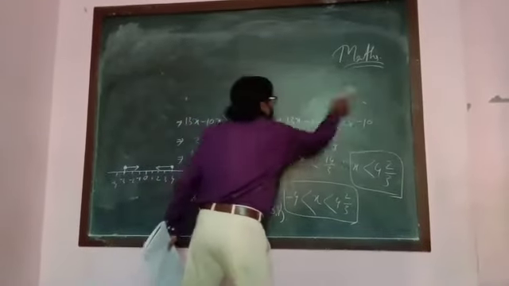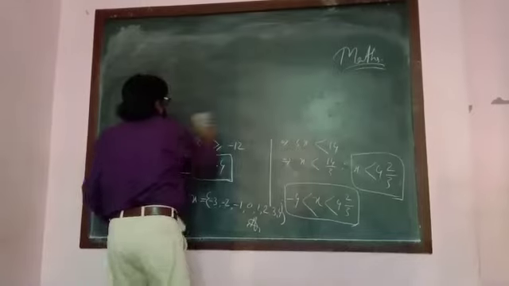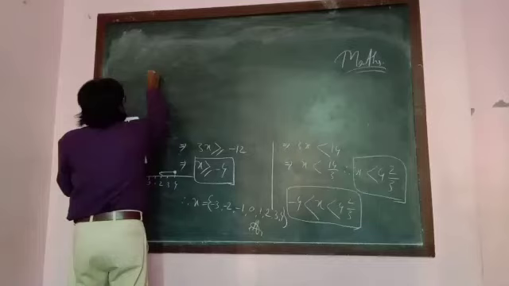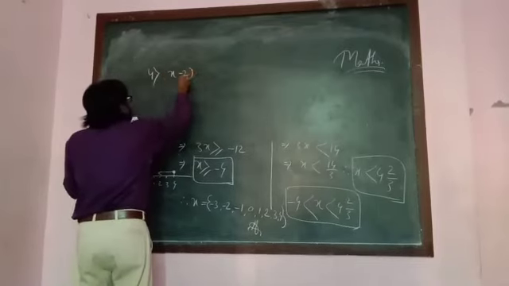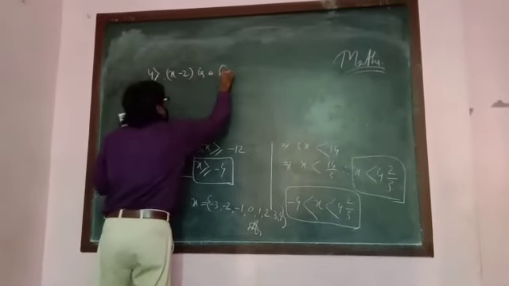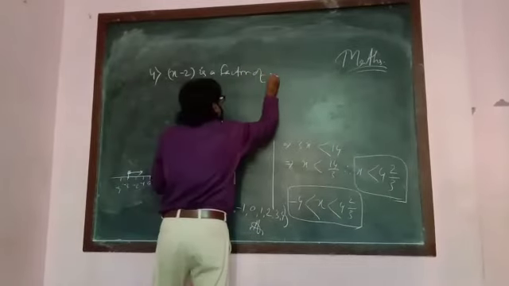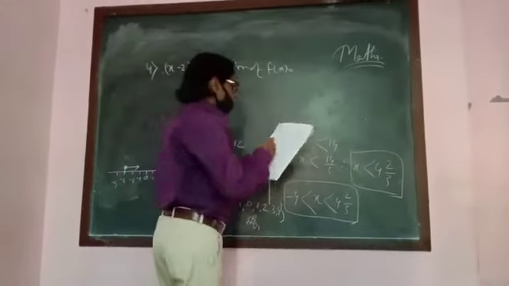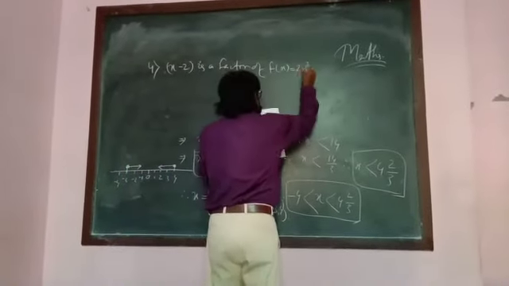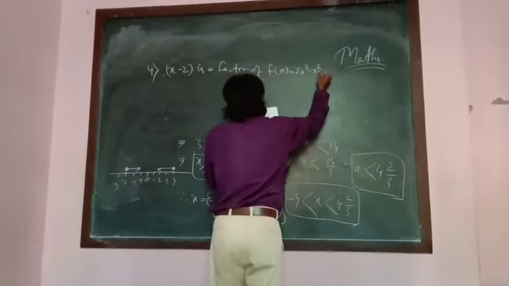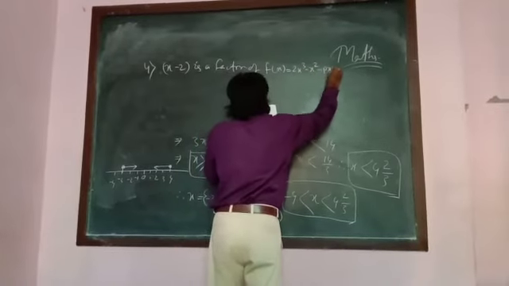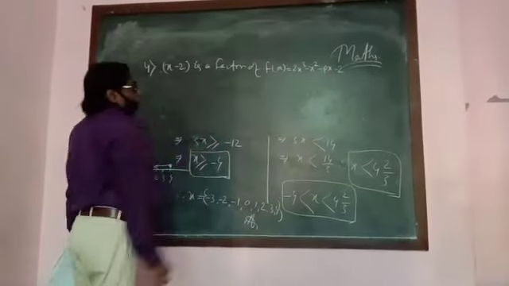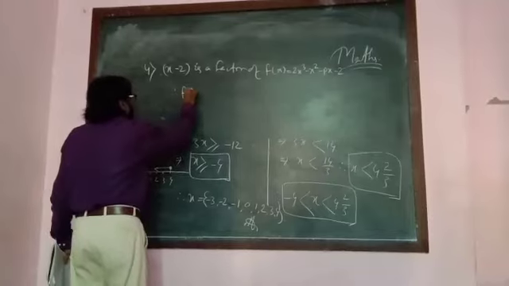Question number 4. Just see what is given here: x minus 2 is a factor of f of x equal to 2x cube minus x square minus px minus 2. Since x minus 2 is a factor of f of x, therefore f of 2 will be 0.